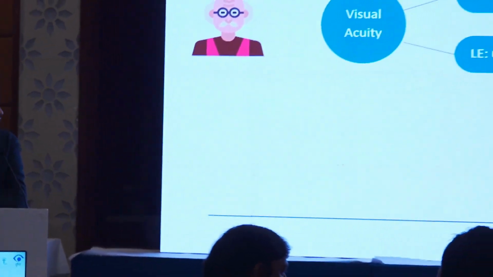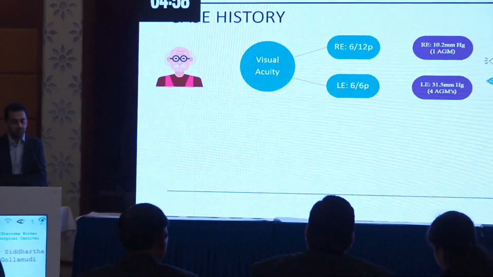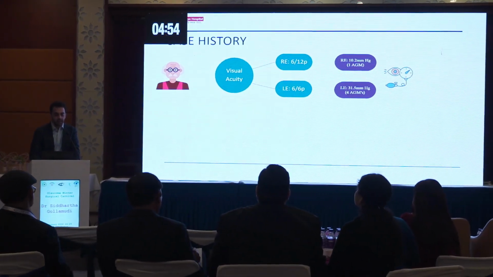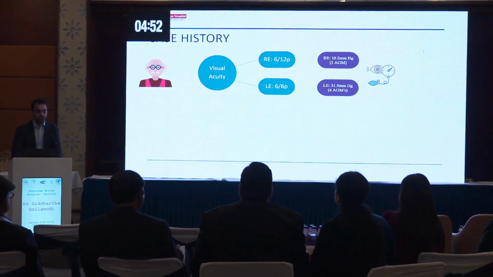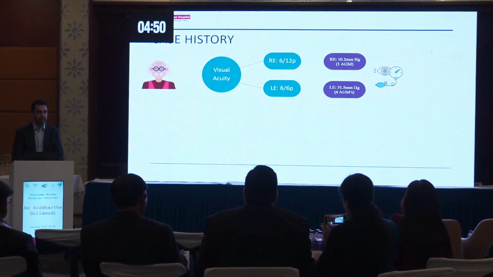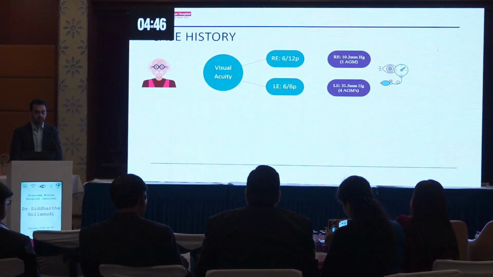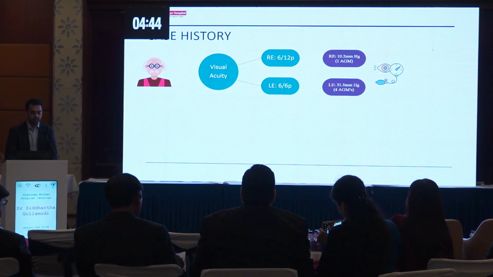So basically, we had a 65-year-old male present to us with a visual acuity of 6/12 in the right eye and 6/6 in the left eye. He had an intraocular pressure of 10.2 millimeters of mercury in the right eye on 1 anti-glaucoma medication and 31.5 millimeters of mercury in the left eye on 4 anti-glaucoma medications.